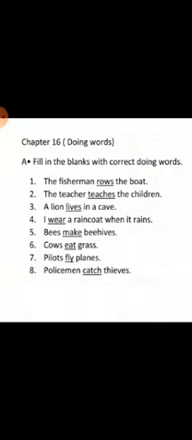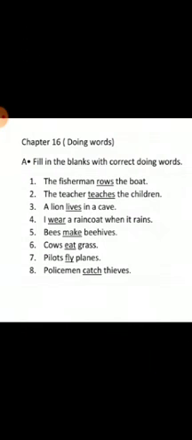Fourth one, I wear a raincoat when it rains. Now here, what is the word written here? I. So I am talking about myself and it is singular in number, and we will not add s or es at the end of the doing word. So it will be only I wear a raincoat when it rains.